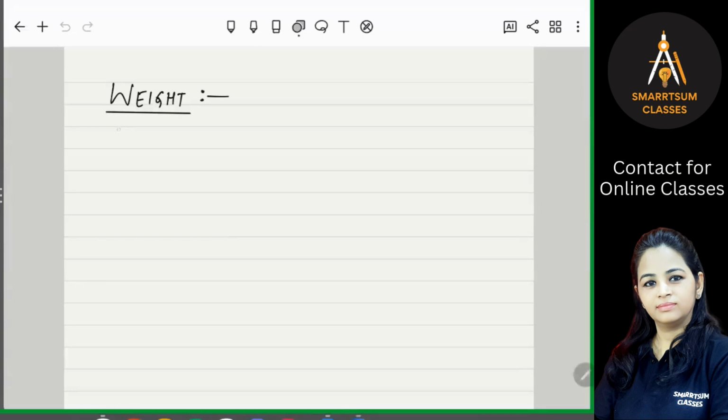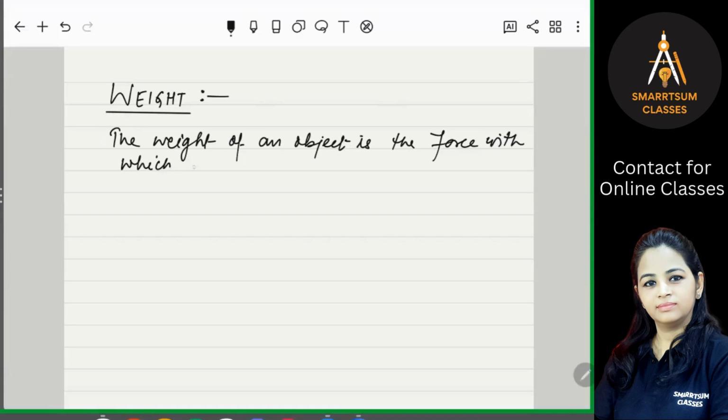So write down: the weight of an object is the force with which it is attracted towards the earth.